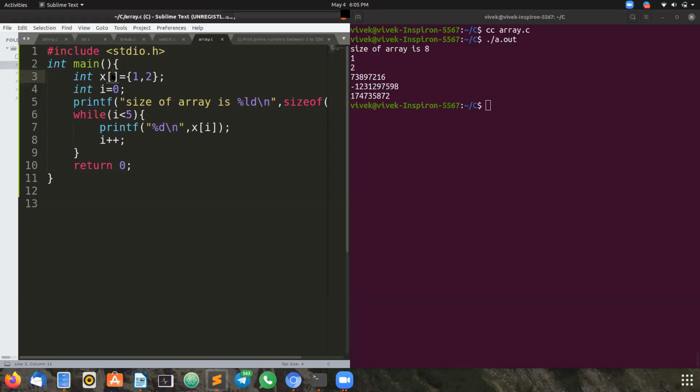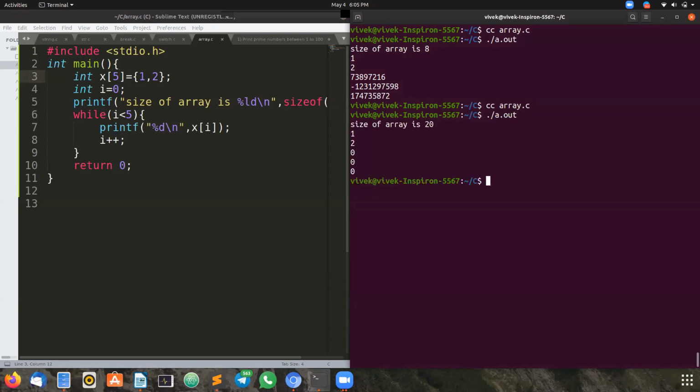So if I give the size as 5 here, the maximum size as 5 in the array, now we do not get garbage values because we are initializing the array with 5 indexes. The remaining indexes which do not have any elements, the value of those elements will be given as zeros.